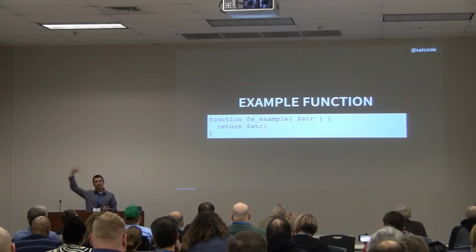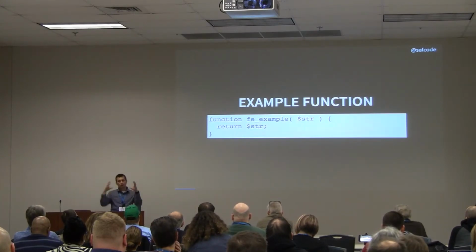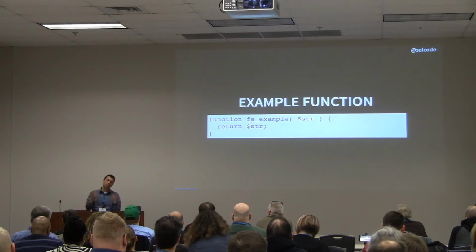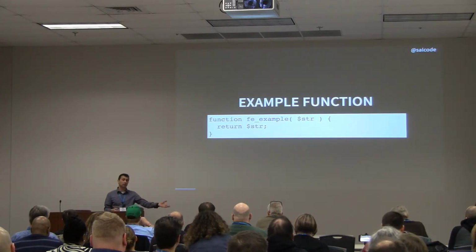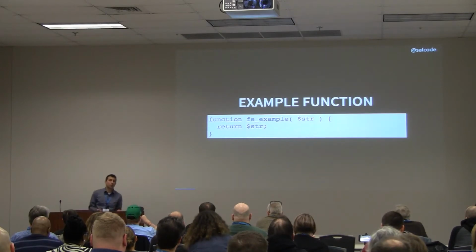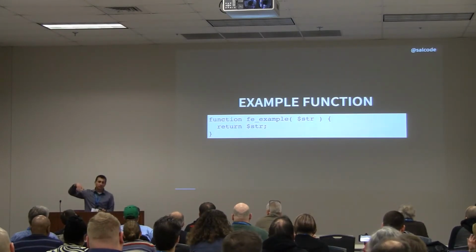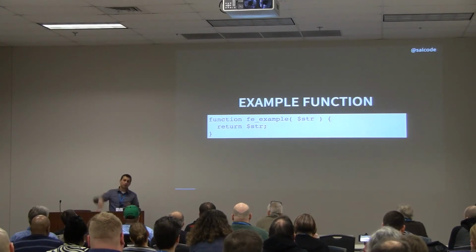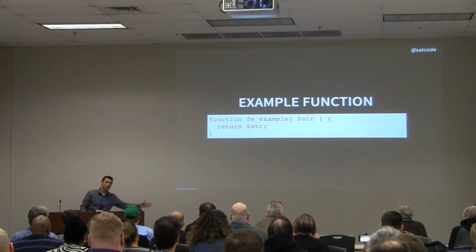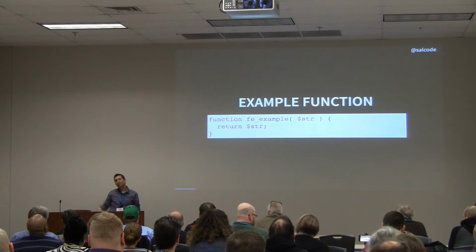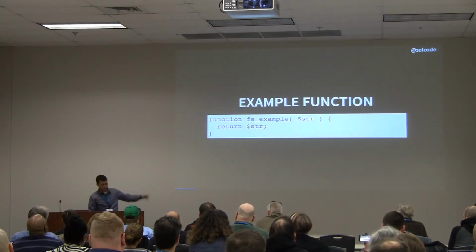So in this case, we pass in some value. It goes into that variable $str. It's a common abbreviation for string. And then we're going to return that same value. So this function doesn't actually do anything. It returns the same value that comes in. I wish Phil had taken this approach. So we put apple in, we get apple out. Right? Apple argument, return value, apple. Orange goes in, orange comes out. "Yes, I'd love to dance with Sal" goes in. "Yes, I'd love to dance with Sal" comes out.